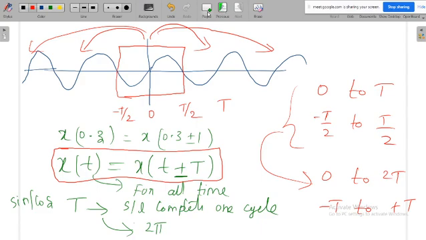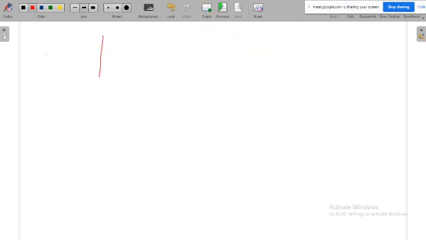See, for example, suppose the signal is only like this, then I cannot call this a periodic signal, because for a periodic signal it has to be repeated, but it is not getting repeated. But I can call it a periodic signal with the period infinite. That means I am assuming that after infinite time the signal may get repeated.